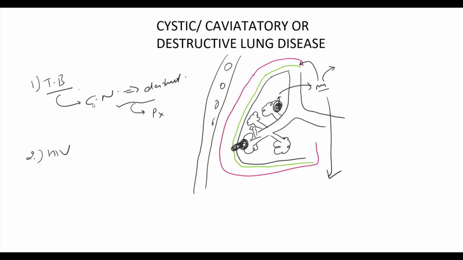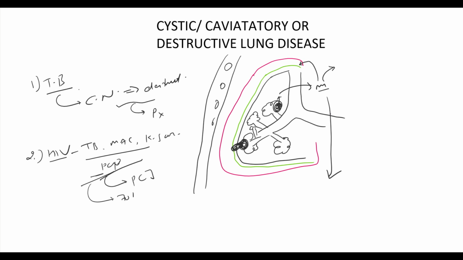HIV doesn't directly cause pneumothorax, but conditions associated with HIV do, like tuberculosis, Mycobacterium avium complex, Kaposi sarcoma, and the most important, PCP. Infection with this organism causes development of pneumothorax. Special mention to PCP, Pneumocystis carinii, previously known as PCJ, initially thought to be a bacteria but now it is clear that it is a fungus. Infection with PCP is associated with 70% mortality.